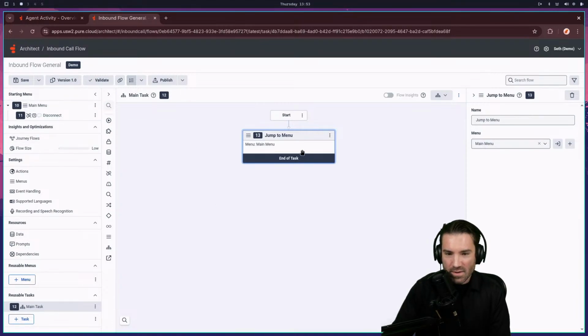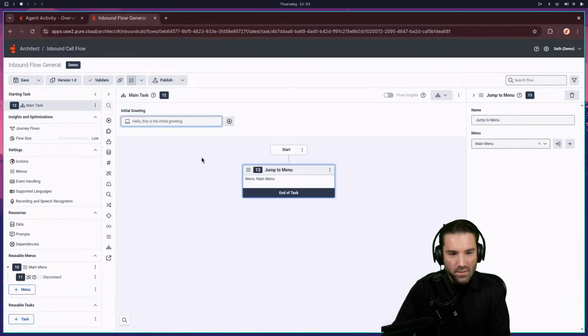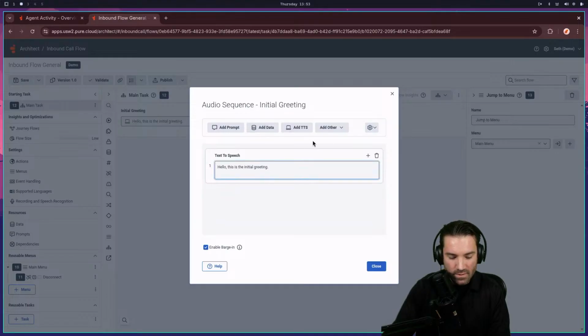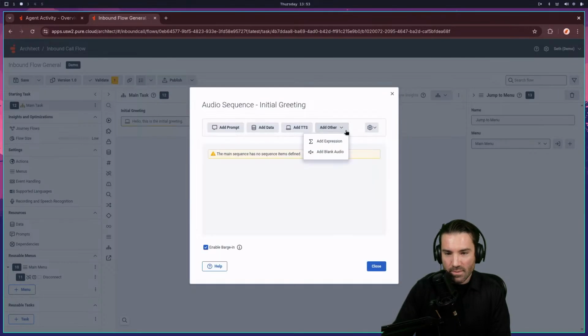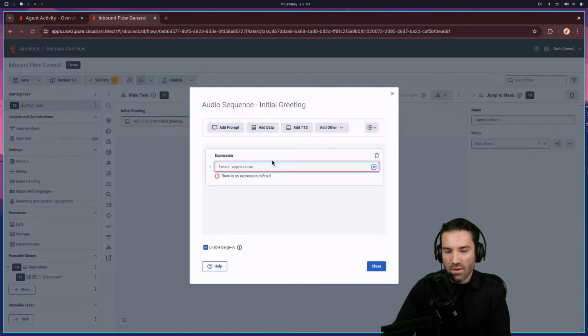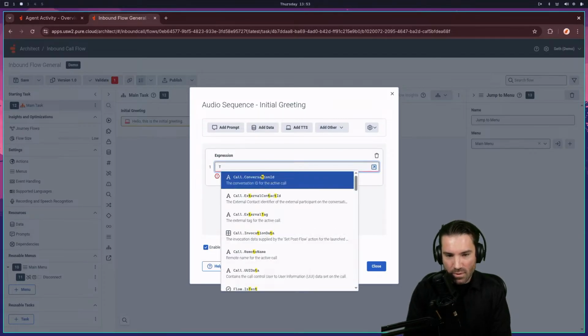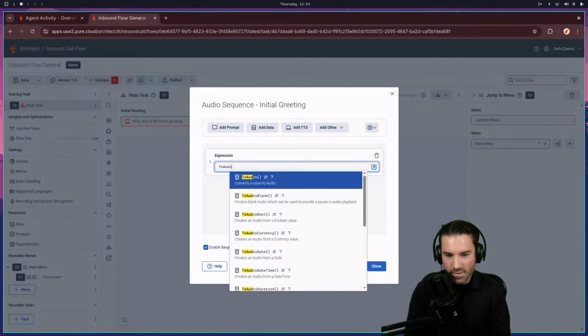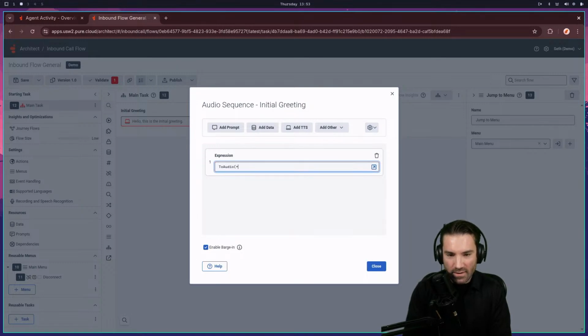Okay. So I've got a main menu set up, and then I'm going to move this to the main task. And there we go. So it's at the main task, and then I'm going to change up the initial greeting because I never like initial greetings being in my call flows. And I'll remove this. I'm going to add in an expression. This initial greeting is just so annoying because everybody has to hear it when they first call in, and I'm not a huge fan of that. I'm just setting it so it's basically blank audio.